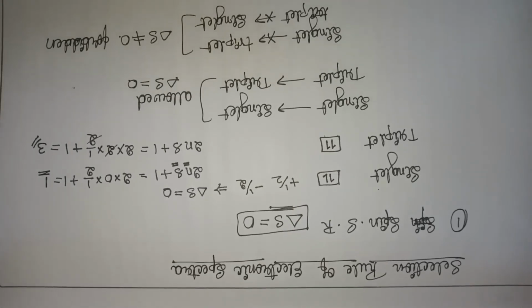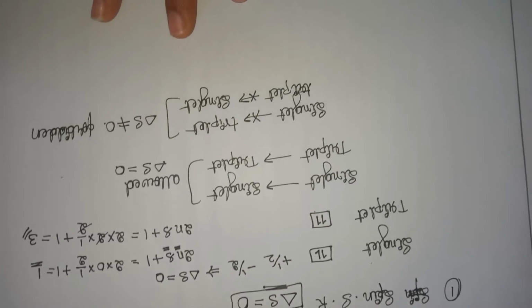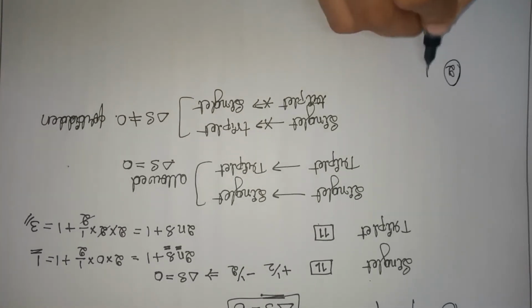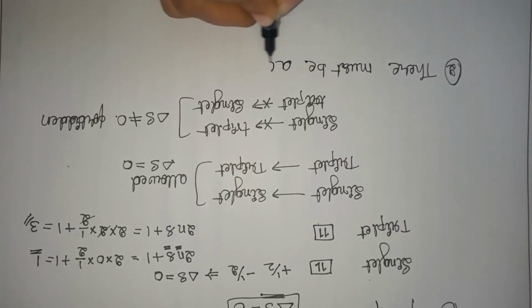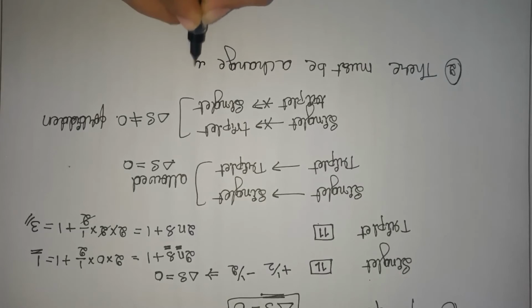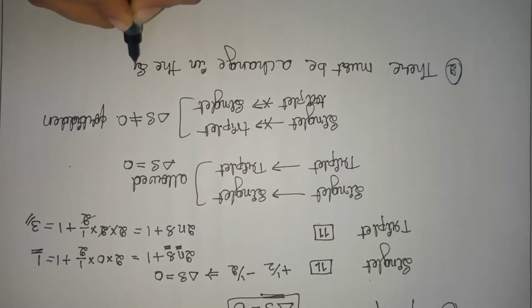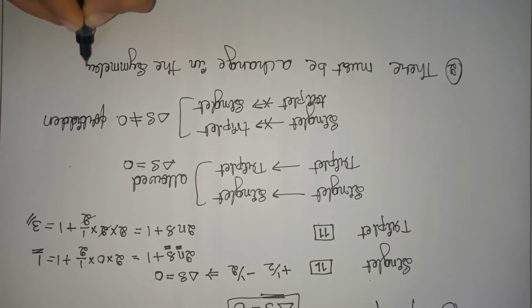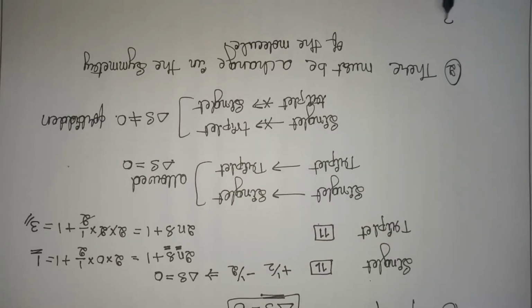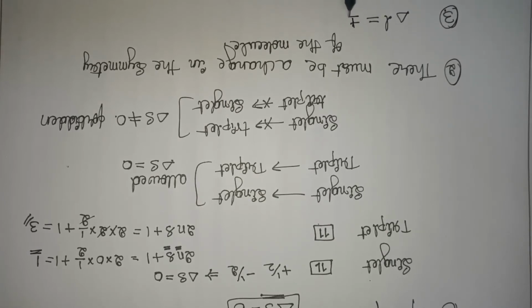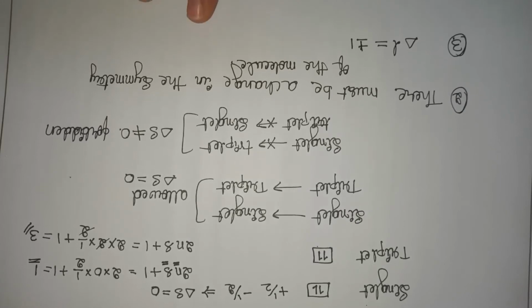Next we have the second selection rule, that is there must be a change in symmetry of the molecule. The symmetry should change in the molecule. And the third selection rule is delta L is equal to plus or minus 1. So this is the third selection rule.